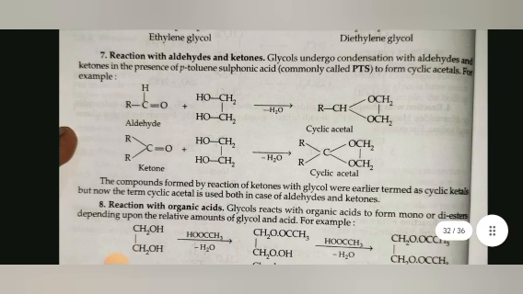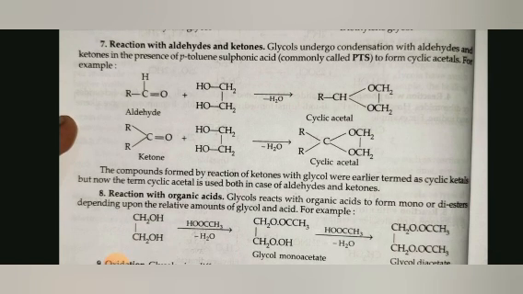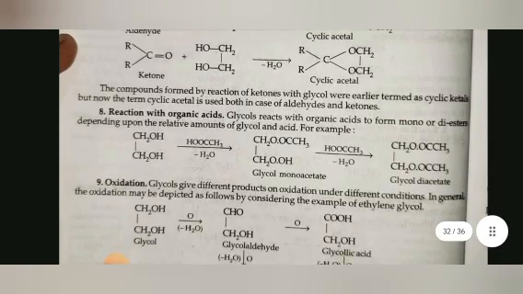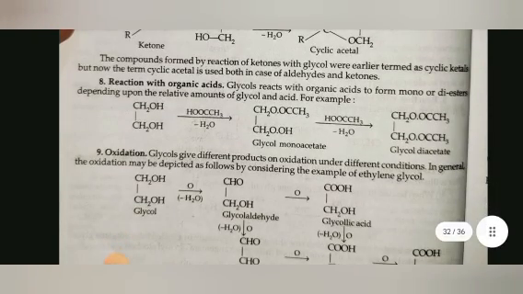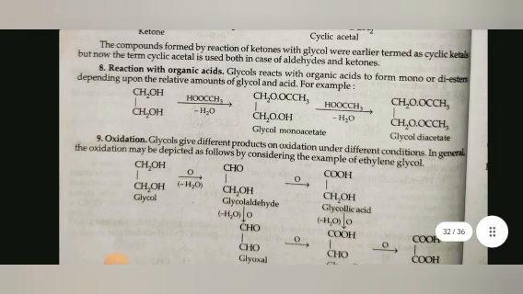Seventh, reaction with aldehyde and ketone. Glycols undergo condensation with aldehydes and ketones in the presence of p-toluene sulfonic acid, commonly called PTS, to form cyclic acetals. For example, the compounds formed by the reaction of ketones with glycol were earlier termed cyclic ketals, but now the term cyclic acetal is used both in case of aldehyde and ketone. Eighth is reaction with organic acid. Glycols react with organic acids to form mono or diester depending upon the relative amount of glycol and the acid.